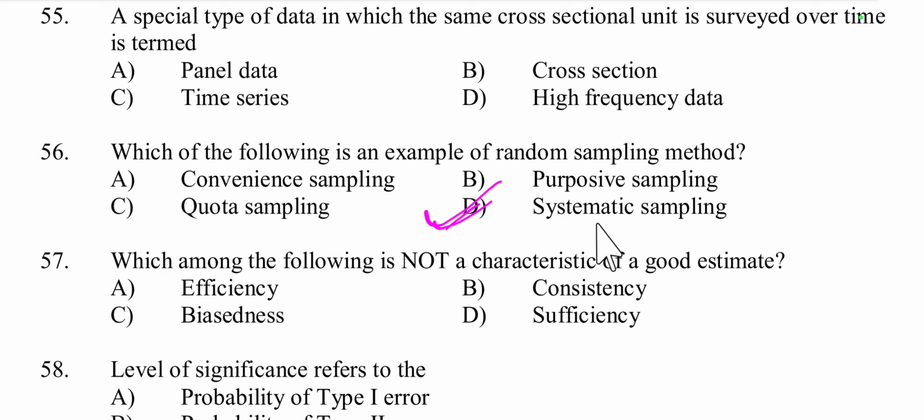Only systematic sampling. Here systematic sampling selects every nth element from a list after a random start. It is a probability or random sampling. But convenience, purposive, quotas are non-random methods. So option D is the right answer.